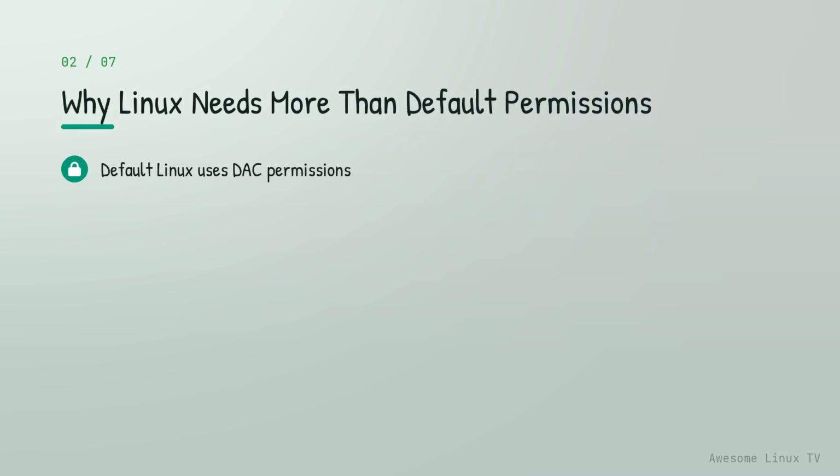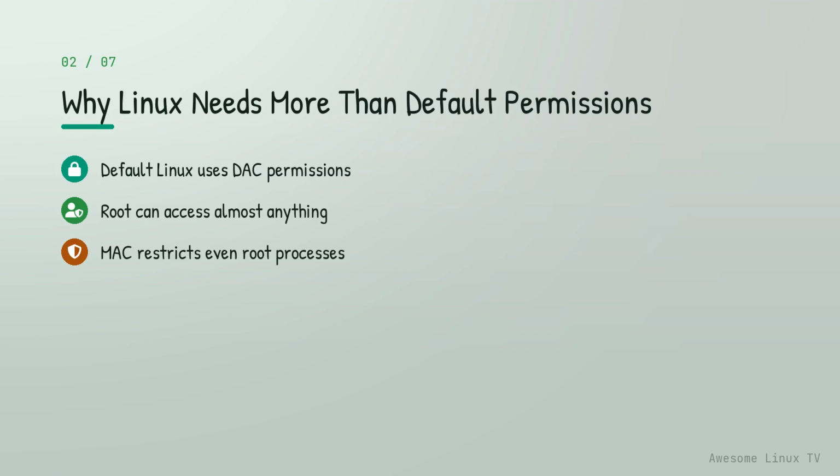That means the owner of a file decides who else can read or write it. The problem is what happens when a process running as root gets compromised. It can touch nearly anything on the machine. Mandatory access control, MAC, sits underneath that and enforces rules the administrator defines, not the file owner. Even root-bound processes have to obey. Both SELinux and AppArmor are MAC implementations. They decide what each individual process is allowed to do, regardless of who started it.